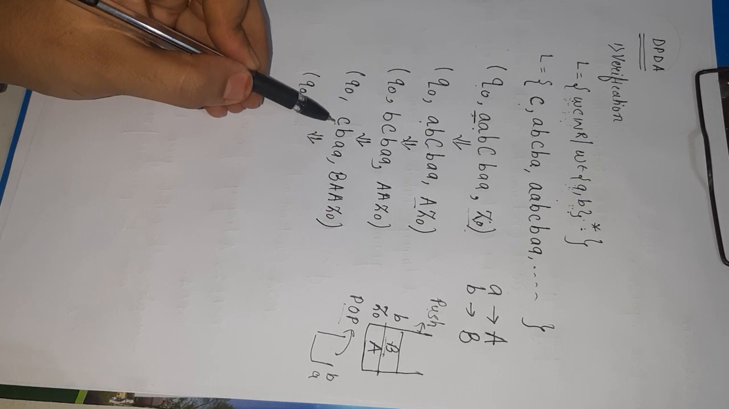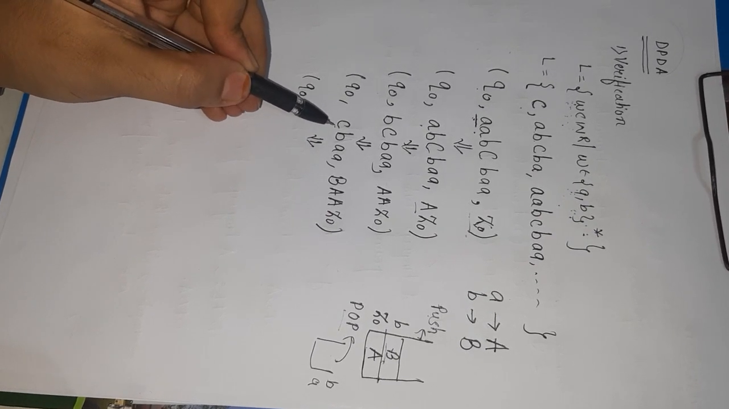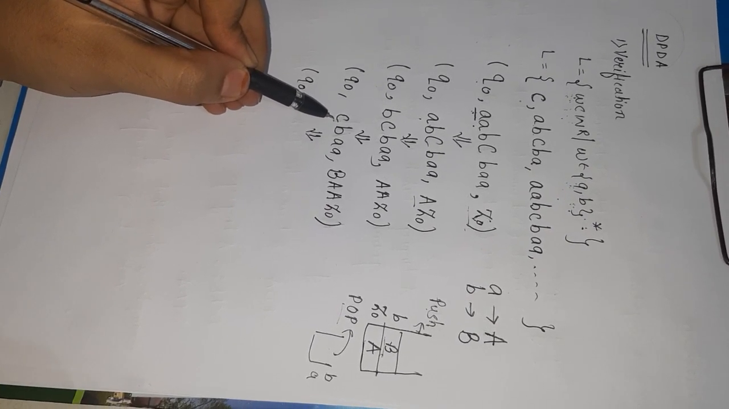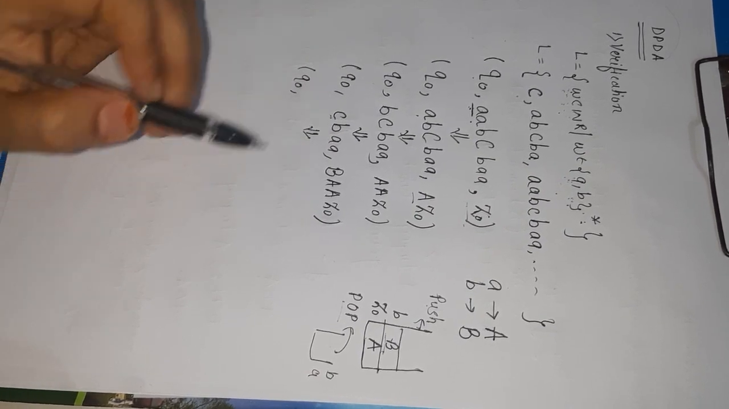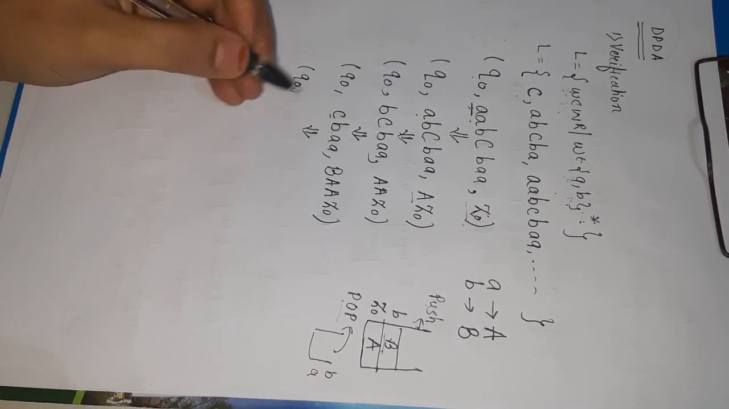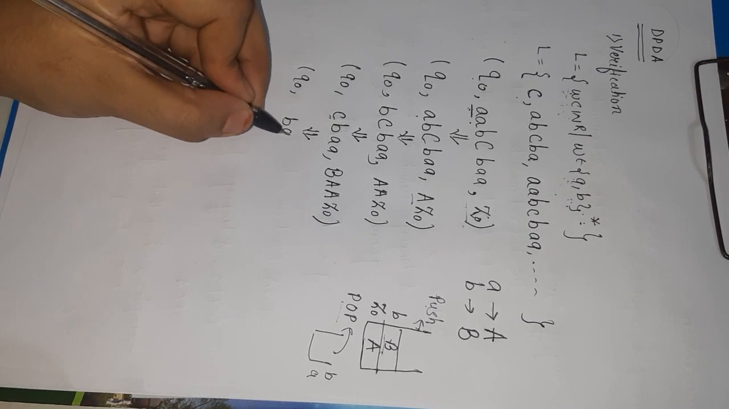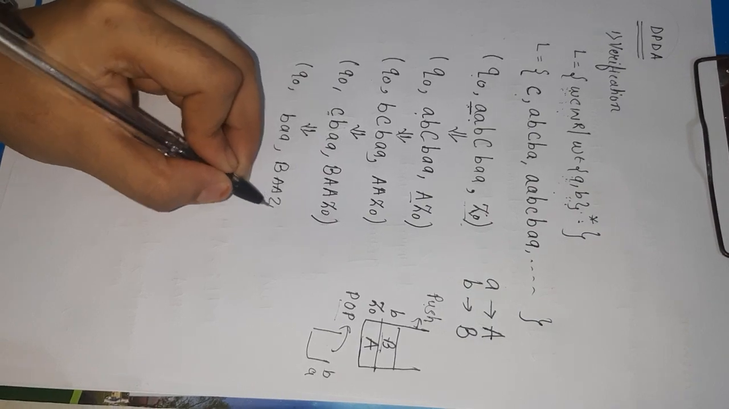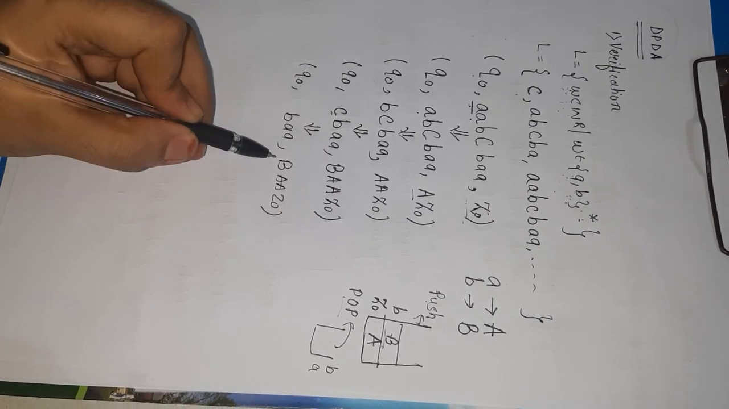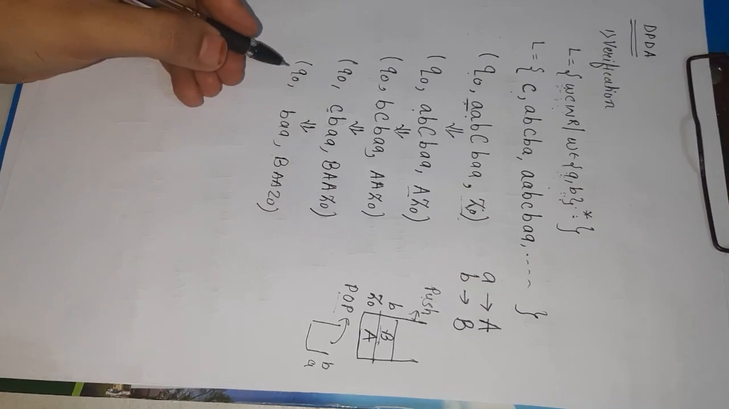What is next? C. C means a separator. If you are getting a separator, what have we decided? After the separator we are performing the operation of pop. So very first remove separator C and write B, A, B, A, Z0. There is no effect on the stack, but the effect will be on the initial state.